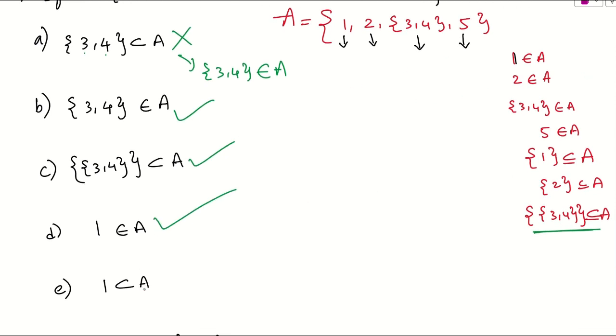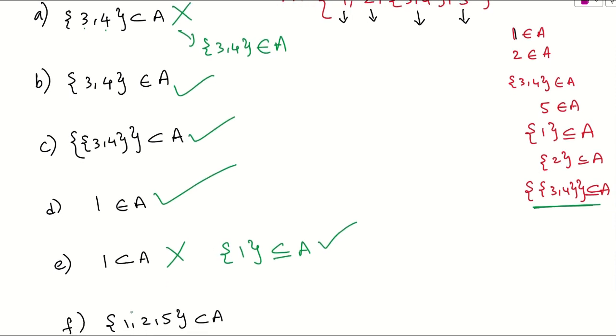What about 1? Can you take 1 as a subset of A? No, it is not correct. If you want to take it as a subset, I need to take the set {1} as a subset of A. You can take a proper set or you can take a subset. Anything will work here. This is correct, but this is not correct.